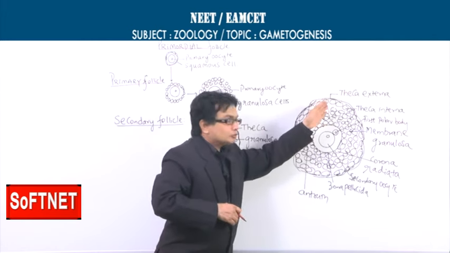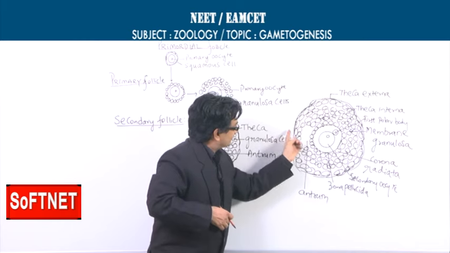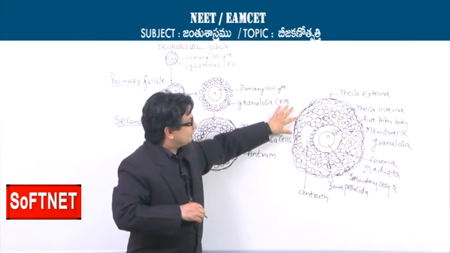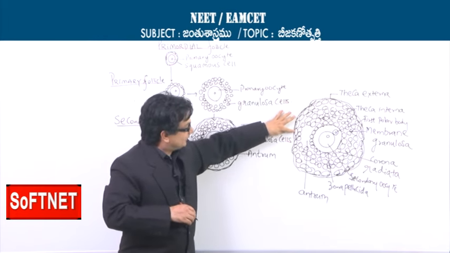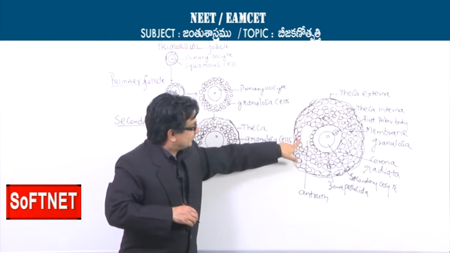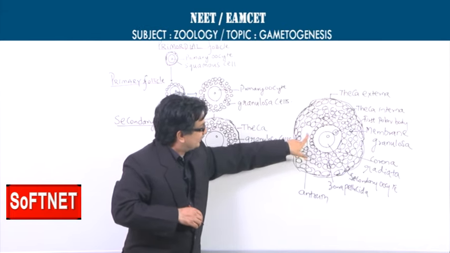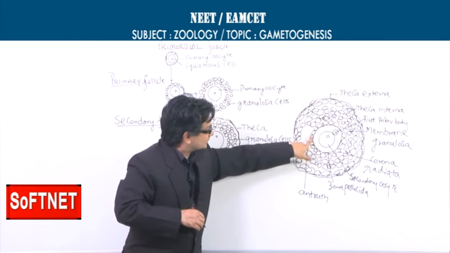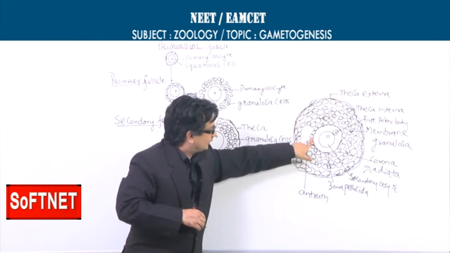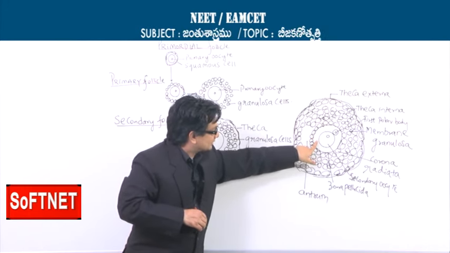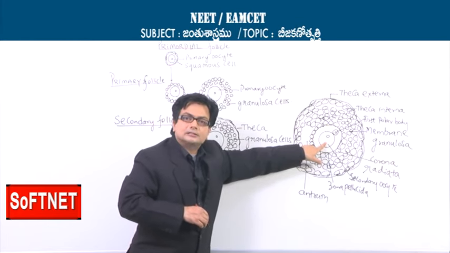So, from outside to inside, maybe I will take from the direction of the antrum. The sequence will be theca externa, theca interna, and the granulosa cells, and again the antrum, and again you will get a group of granulosa cells, and here is the corona radiata, zona pellucida, perivitelline space, and ultimately the secondary oocyte.